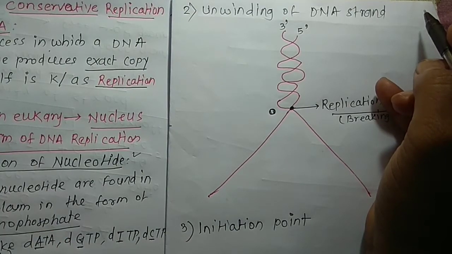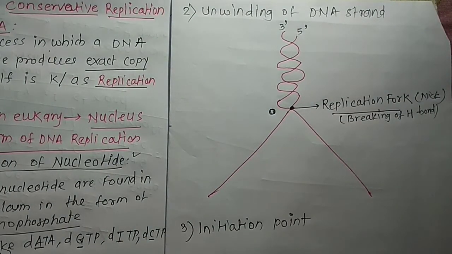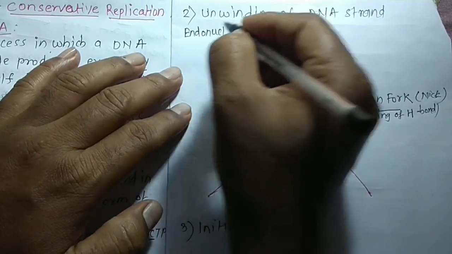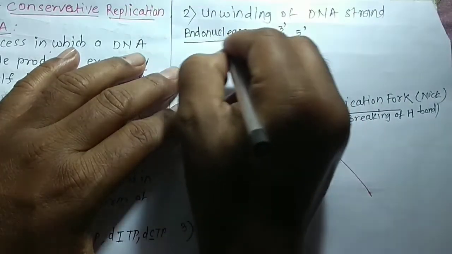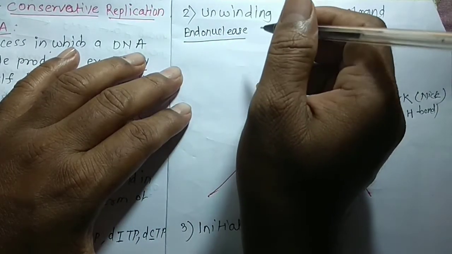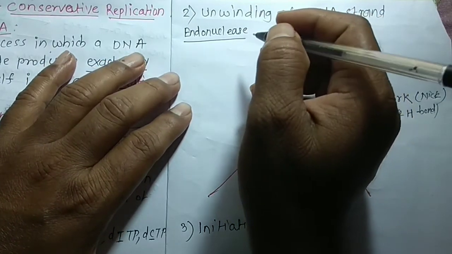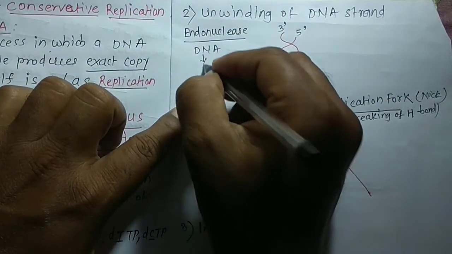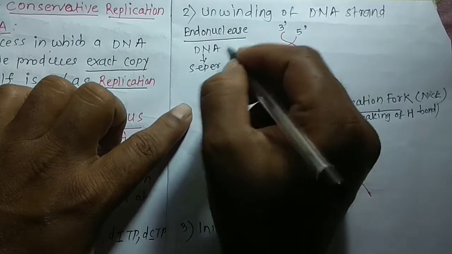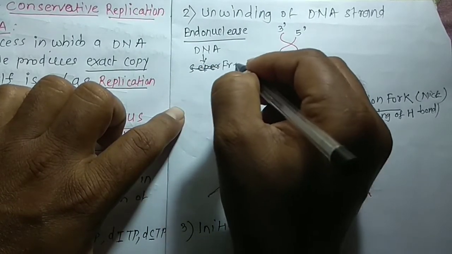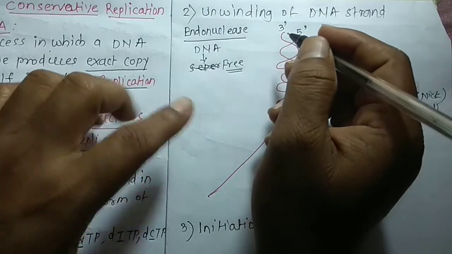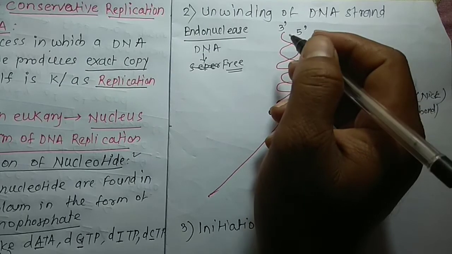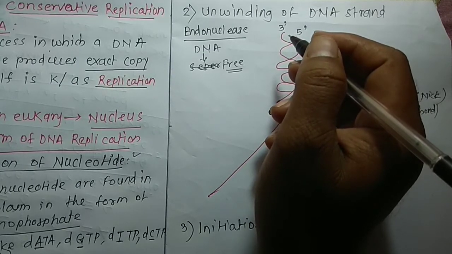So after the activity of the endonuclease enzyme, the strands are free from each other. No, not separated. They are free from each other, but not separated. The separation of the strand is done by the DNA unwinding protein, so that is called the helicase enzyme.